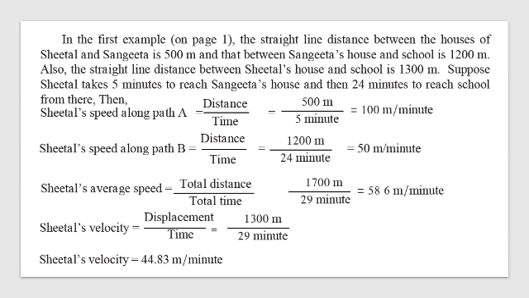Sheetal's average speed will be what? Total distance, no? So 500 plus 1200, that is 1700 upon 29 minutes, that is 58.6 meters per minute. So what will be her displacement? Her velocity will be displacement upon time, that is 1300 meters upon 29 minutes, that is 44.8. Sorry, here there should be a point here.